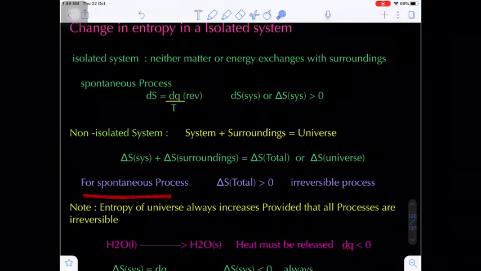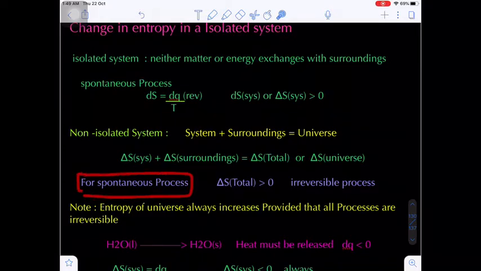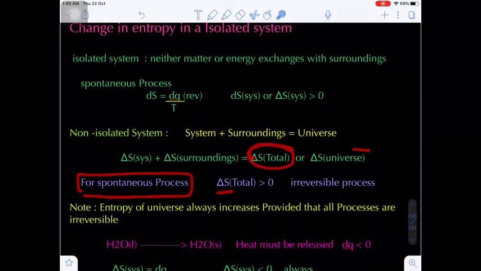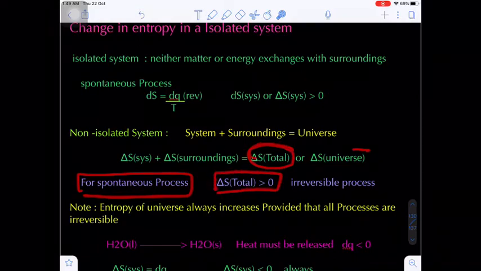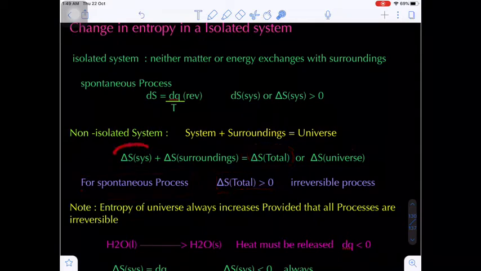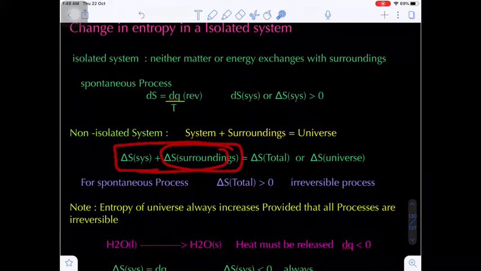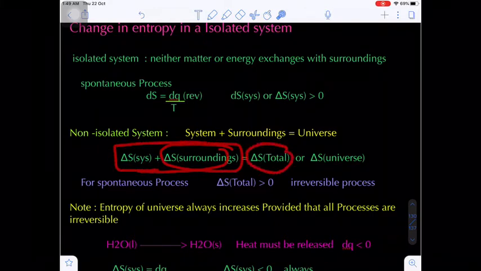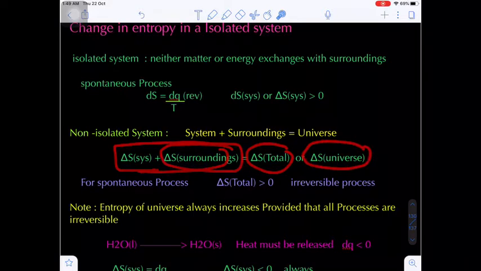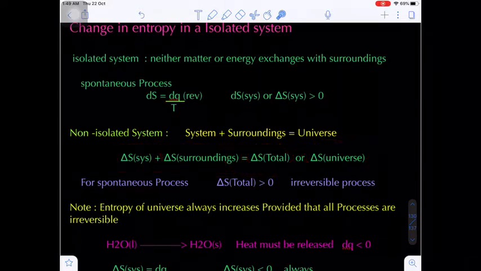Now suppose the process is spontaneous. Then we should say the total entropy is greater than 0, the total entropy will be positive. Remember, we should not say only delta S system or delta S surroundings. Put together, delta S system plus delta S surroundings, that is delta S total or delta S universe, must be greater than 0. Are you getting my point?